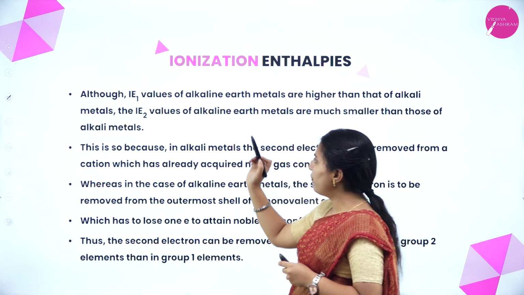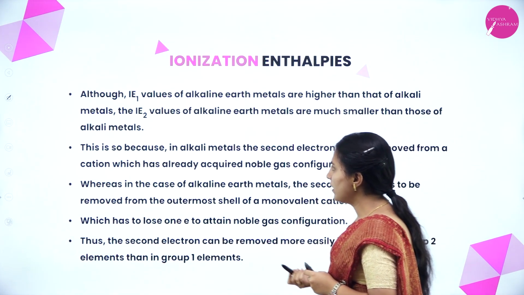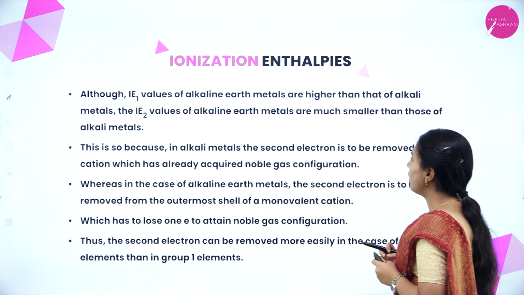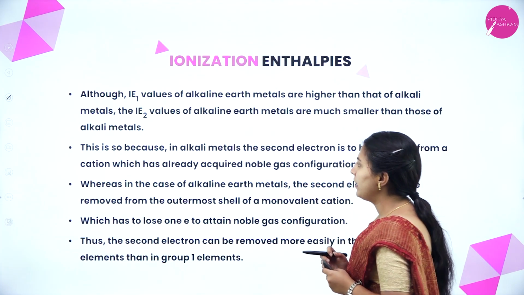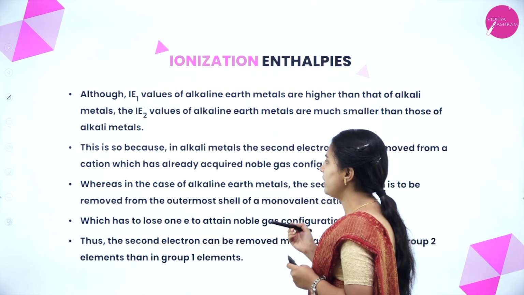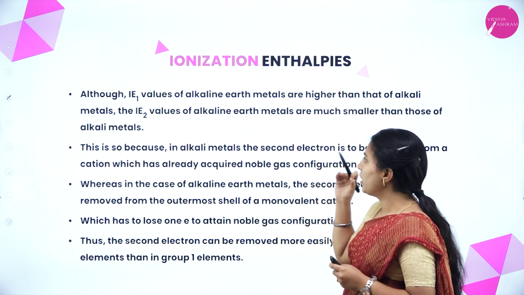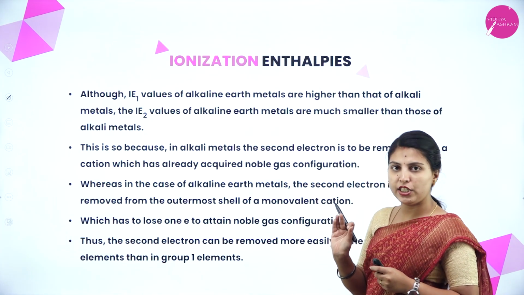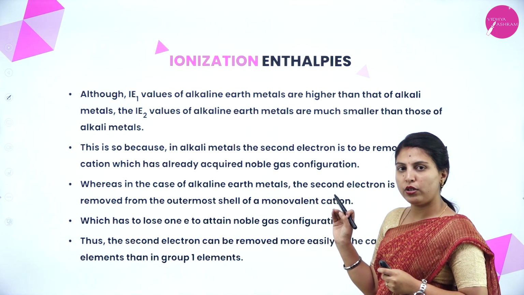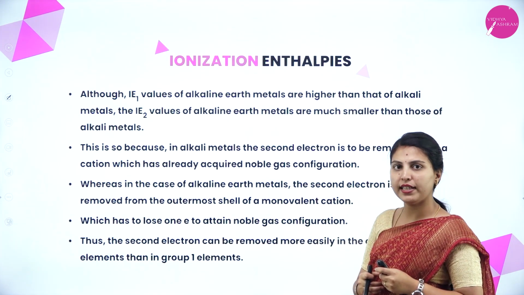Although the first ionization enthalpy values of alkaline earth metals are higher than those of alkali metals, the second ionization enthalpy values of alkaline earth metals are much smaller than those of alkali metals. This is so because in alkali metals, the second electron is to be removed from a cation which has already acquired noble gas configuration. Why is it very large there? The IE2, that is the second ionization enthalpy, is large for alkali metals because after formation of one cation, it is difficult to remove a second electron from the noble gas configuration.